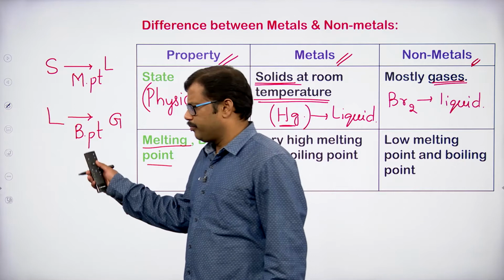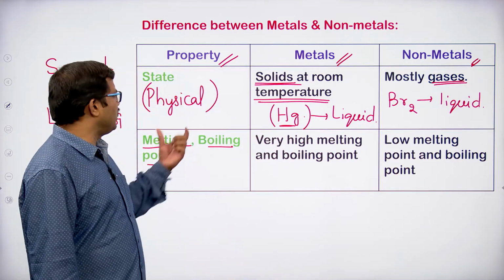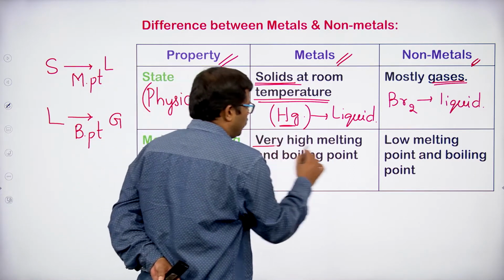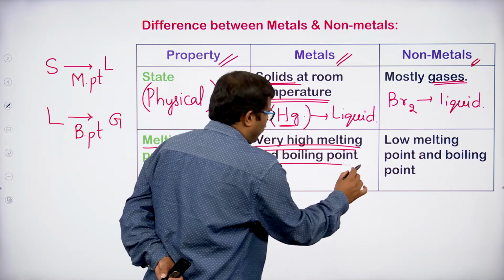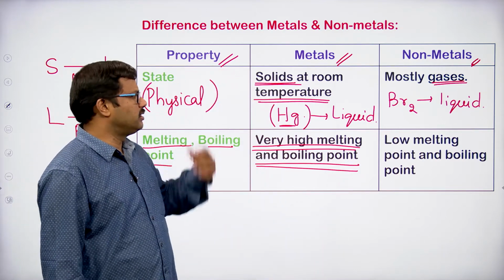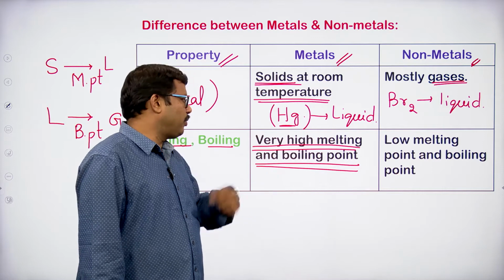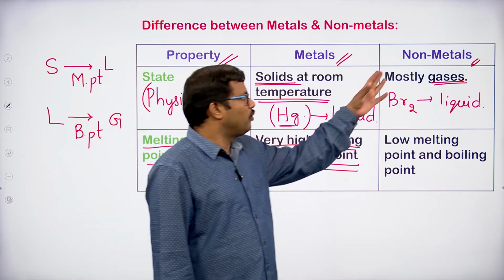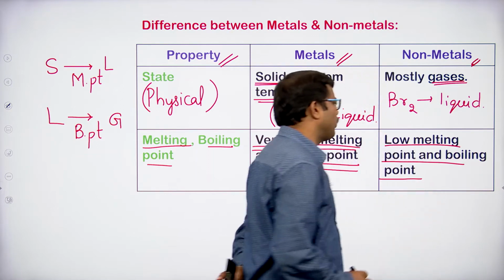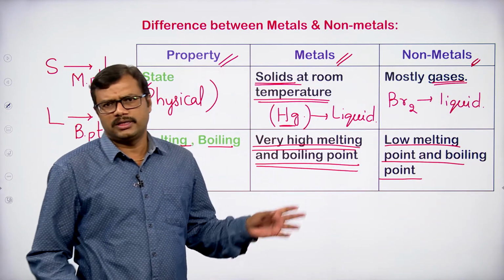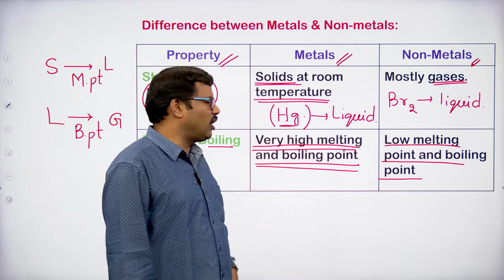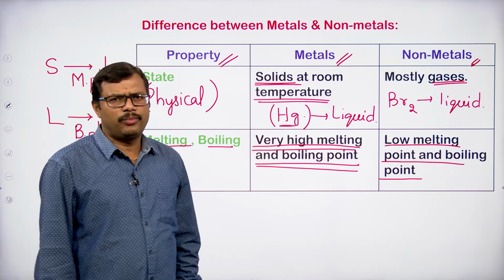When you compare the melting and boiling points in these cases, metals are generally going to possess very high melting points and boiling points, whereas non-metals generally possess low melting points and low boiling points. Why is it so?